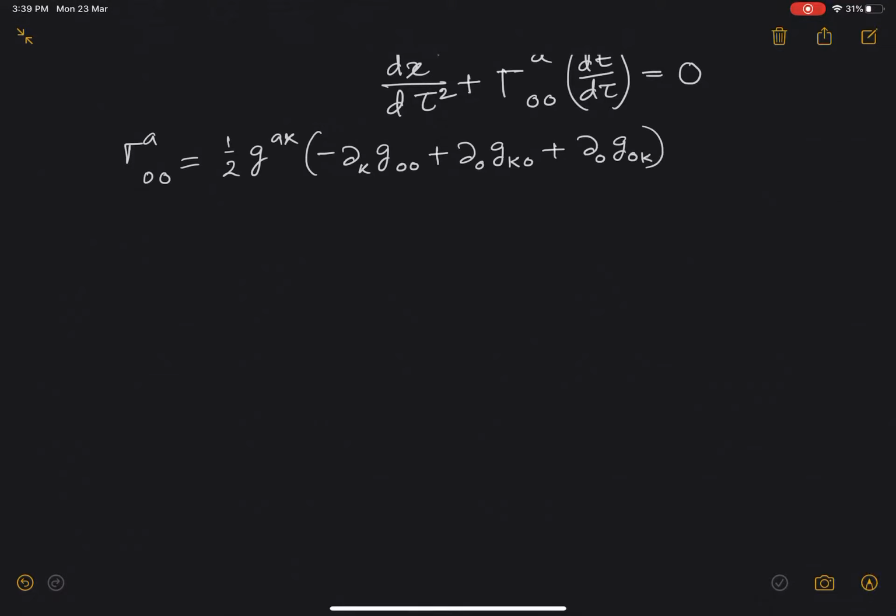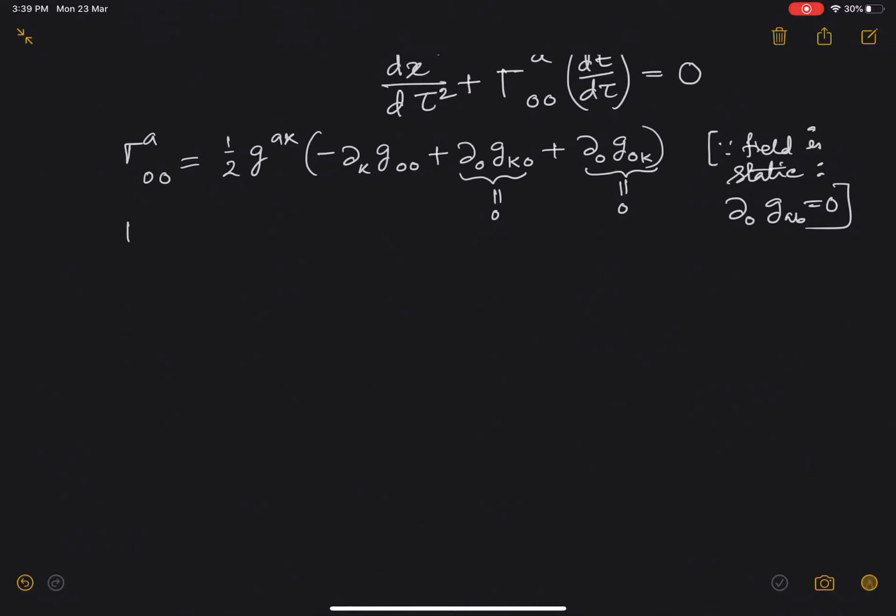Since the field is static, we can definitely make these two terms equal to 0. Static means there is no time dependence in the metric, and therefore the time derivative of the metric should give us 0, because the field is static, it is not changing with time. Therefore del 0 GAB is always 0.